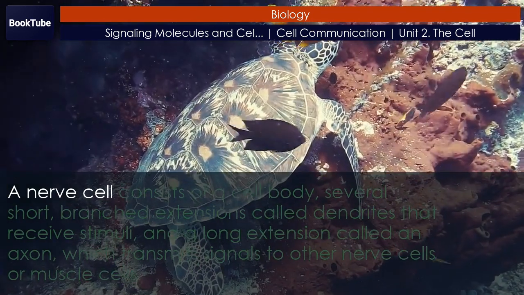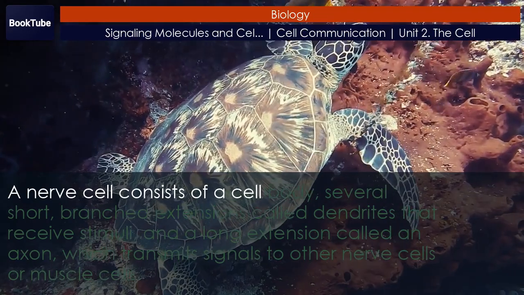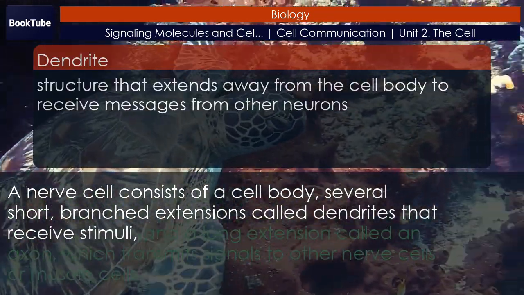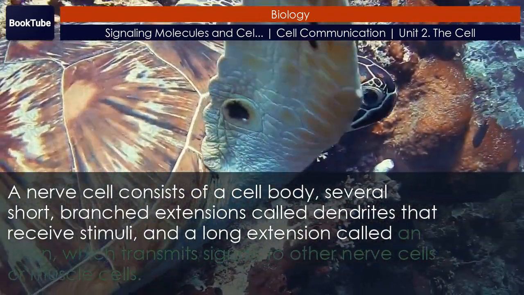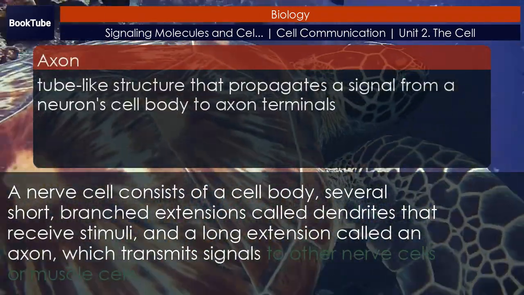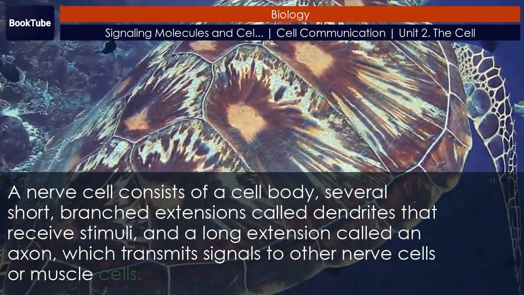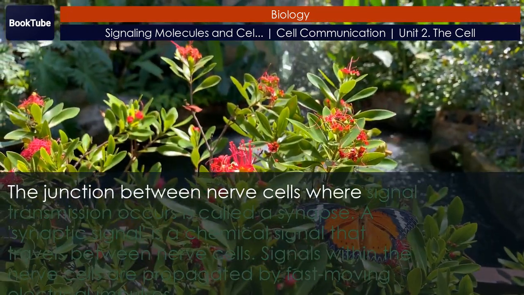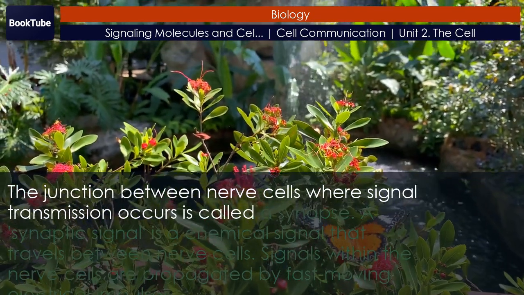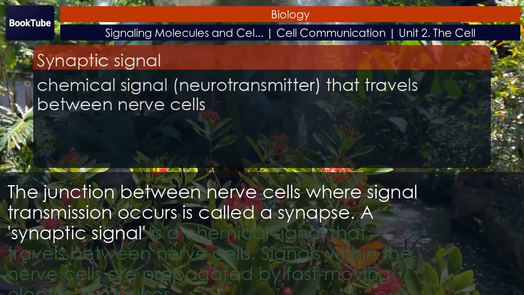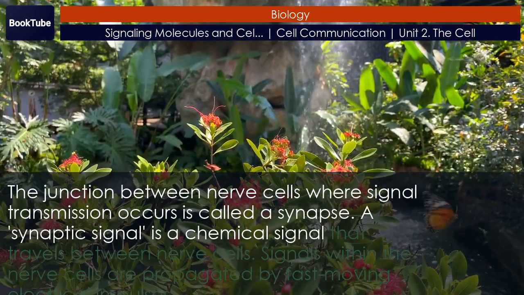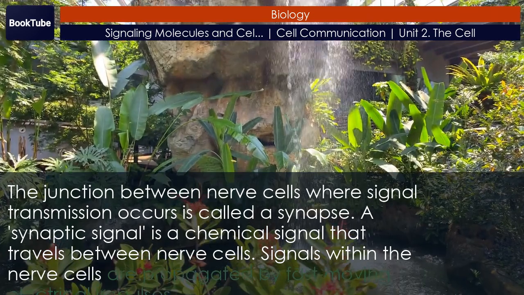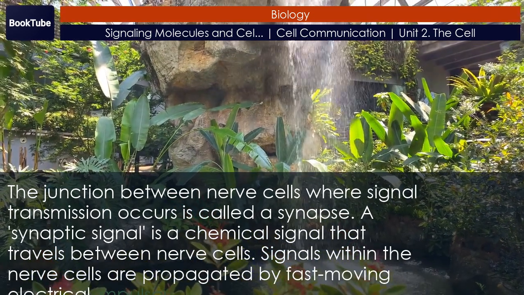A nerve cell consists of a cell body, several short, branched extensions called dendrites that receive stimuli, and a long extension called an axon, which transmits signals to other nerve cells or muscle cells. The junction between nerve cells where signal transmission occurs is called a synapse. A synaptic signal is a chemical signal that travels between nerve cells. Signals within the nerve cells are propagated by fast-moving electrical impulses.